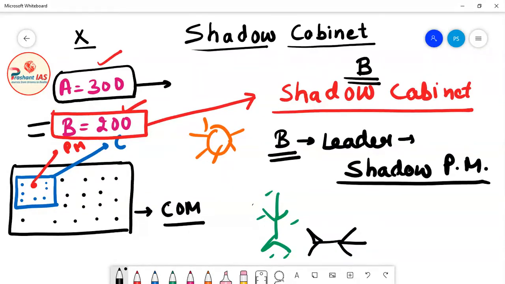If this person has two hands, his shadow will also have two hands. If this person has two legs, his shadow will also have two legs. If this person has one neck, his shadow will also have one neck. I know that you all must have seen your shadow. So shadow cabinet means it is the shadow of the real cabinet.